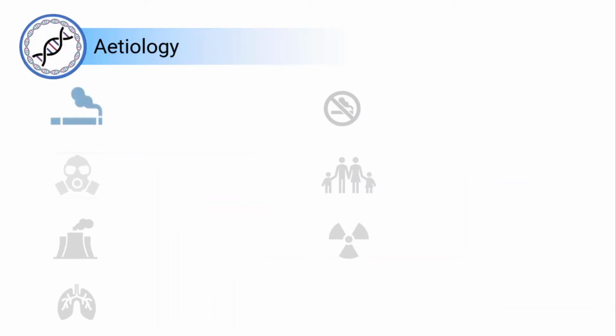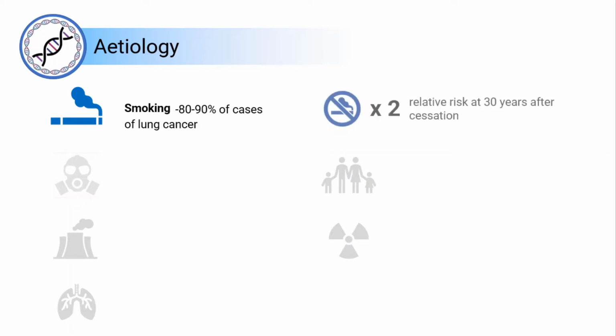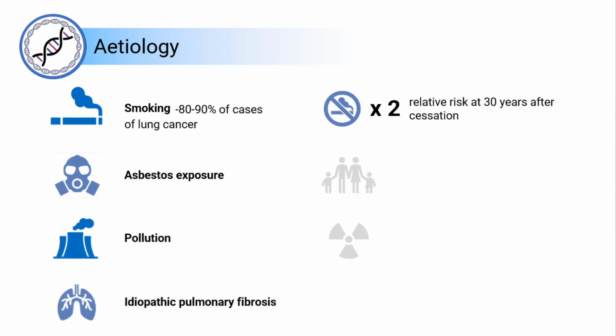Smoking is the cause of 80 to 90% of lung cancer cases. The relative risk, even after smoking cessation, remains at twice that of a non-smoker at 30 years after cessation. Other risk factors include asbestos exposure. This has been linked to mesothelioma, but also adenocarcinoma, pollution, idiopathic pulmonary fibrosis, family history, and radon exposure.